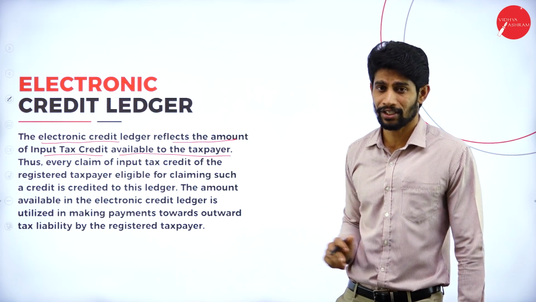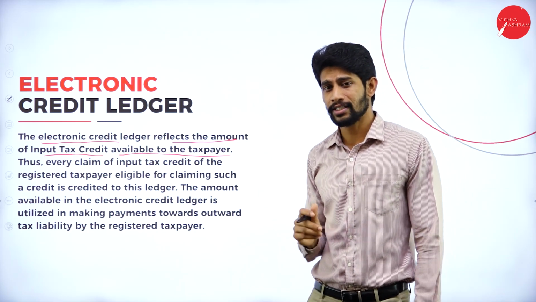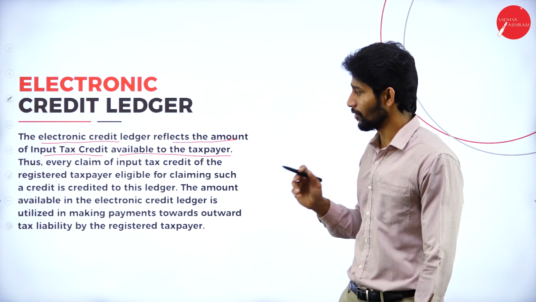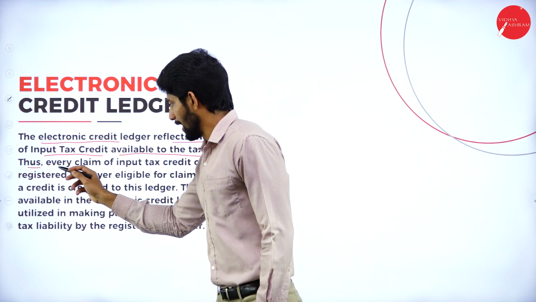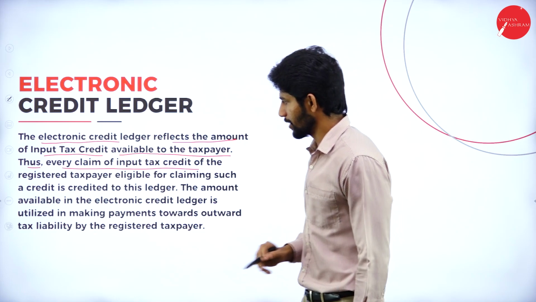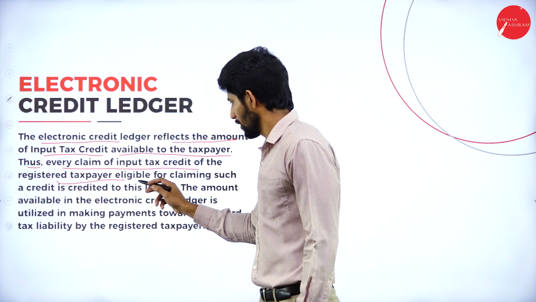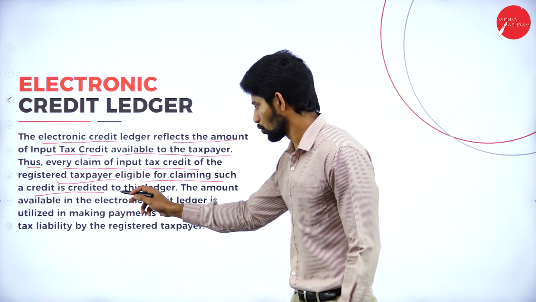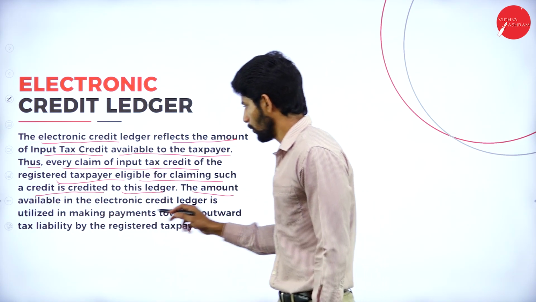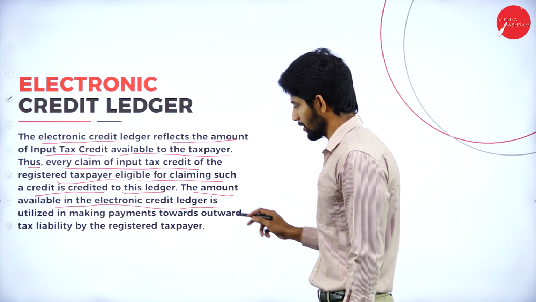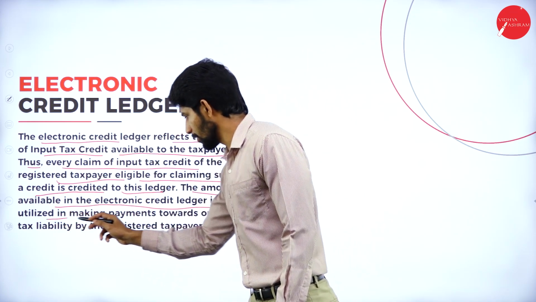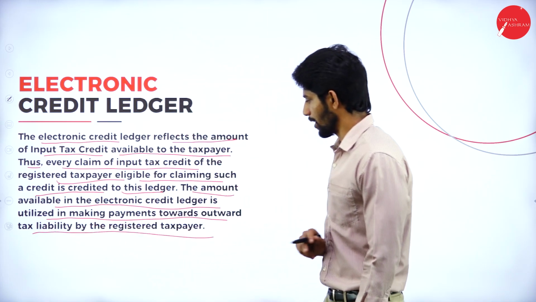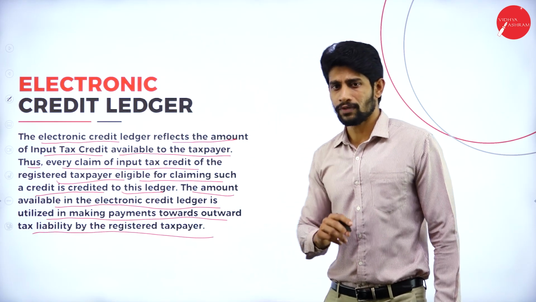So what can you see in the electronic ledger? In the electronic credit ledger, you can see the input tax credit balance you have in your account. Thus, every claim of input tax credit of the registered taxpayer eligible for claiming such a credit is credited to this ledger. The amount available in the electronic credit ledger is utilized in making payment towards outward tax liability by the registered taxpayer.